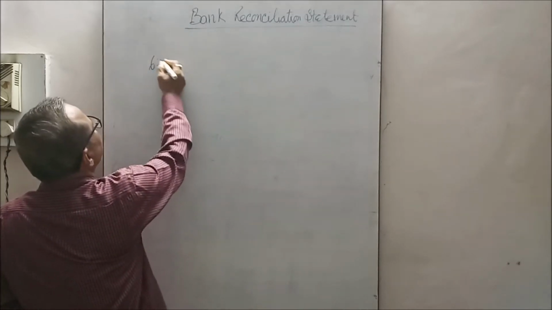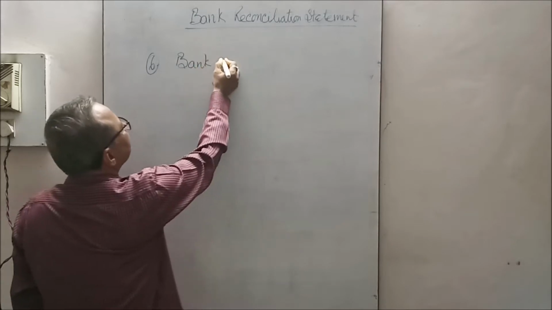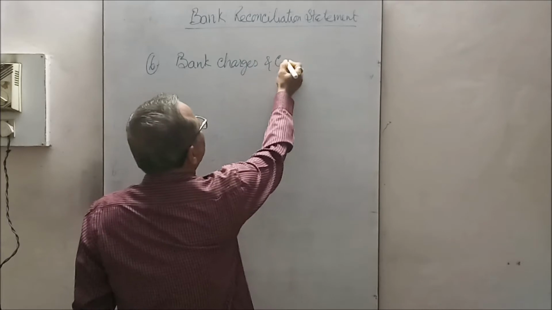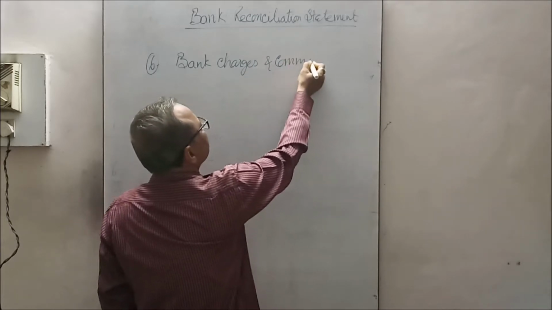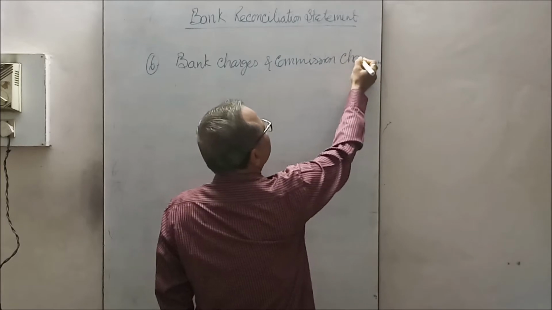That was the sixth item, bank charges and commission charged by bank.